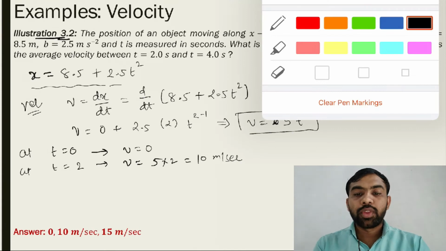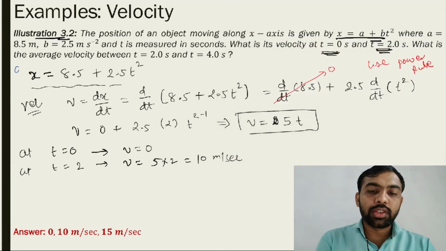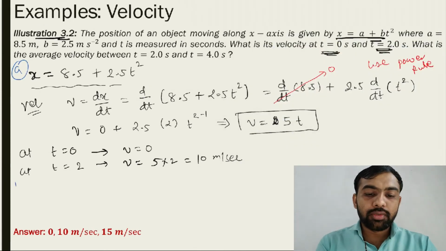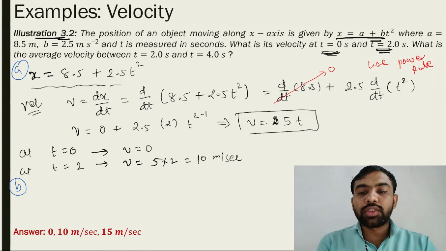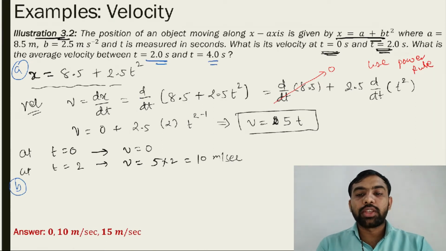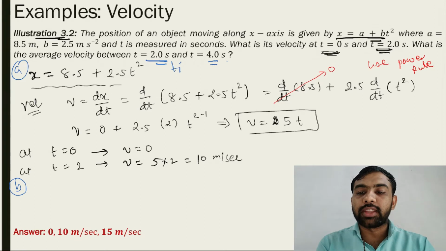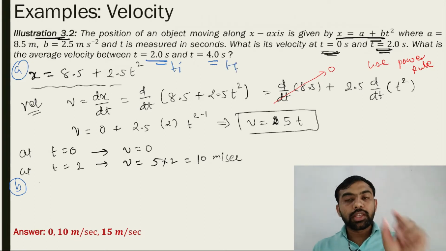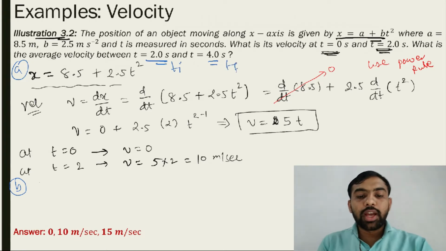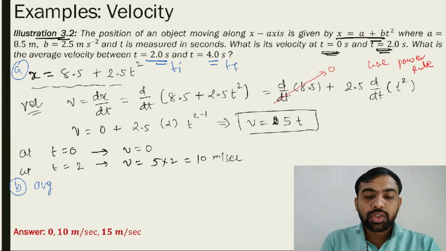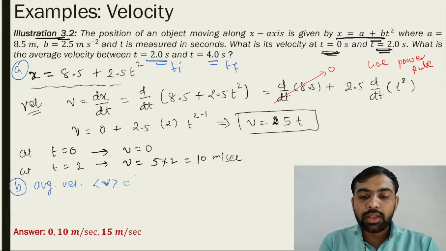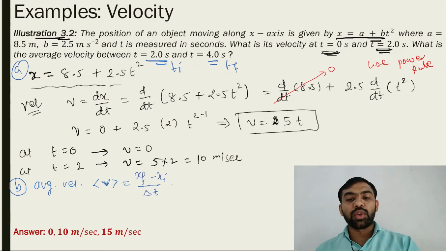Now find the average velocity. That's another question. Consider this calculation for A. Now calculation for B: average velocity between 2 second and 4 second. That is the t initial for us and that is the t final for us, initial value to final value. So what is the average velocity? Average velocity v is equal to x final minus x initial upon delta t, as we know.